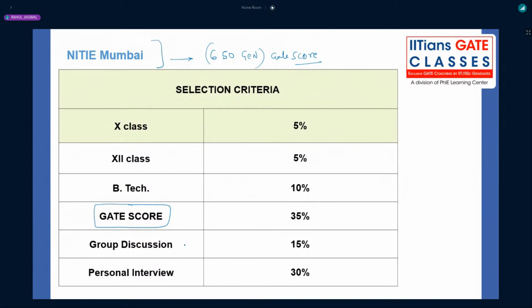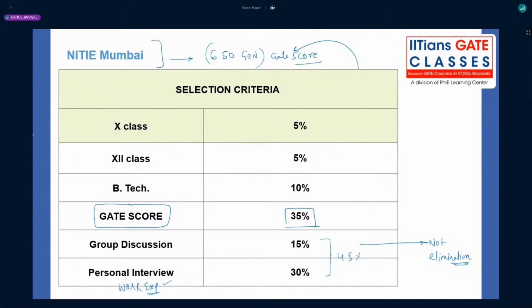Then you will be having group discussion and personal interview, right? That is not the elimination. Remember, it is not the elimination. All the candidates will be giving the interview also, but after that, you will be having the 15% weightage for that, 30% weightage for that. Even though you have a low GATE score, still the weightage is not that high. 35% will only be there. Remaining is in your hand, whether you can perform very well or not in the interview and GD. 45%. Even some of the candidates who have work experience, they used to allot some percentage for work experience also, right?